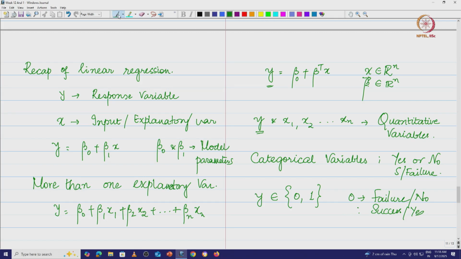So the output of the regression could just be these two values. Let us say the output variable could just be a 0 or a 1. A simple example could be this. I am sure many of us at some point of time would have tried to get a loan from a bank. You give all kinds of documents to the bank, and now the bank has to decide, based on all these inputs that you give, whether it can give you a loan or not.